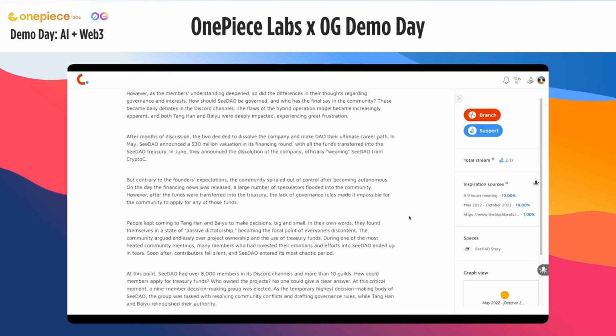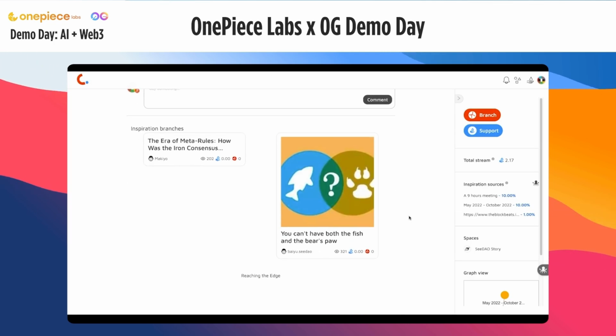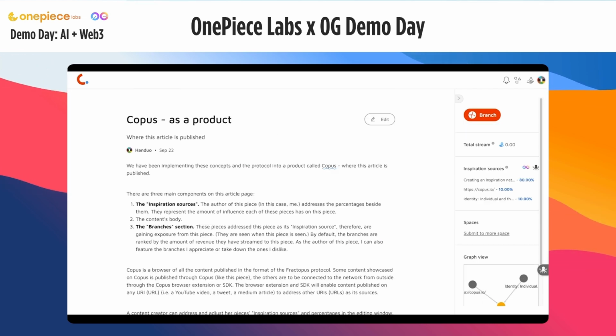As we scroll down, we can see the branches section of this piece. These are pieces that address this piece as its inspiration. Therefore, being listed in its branches section, gaining exposure. One can address any URL online as its inspiration source. For example, I address Jordan Peterson's work Identity as a source of my work Copus as a product.